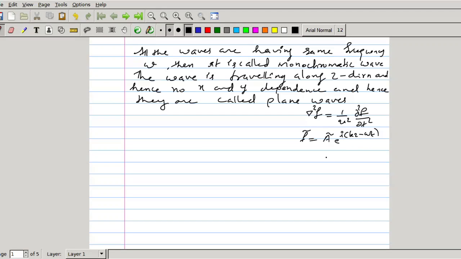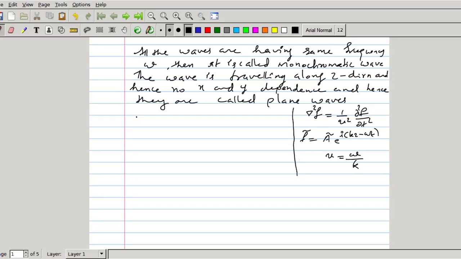So we can assume a solution like this, for the wave represented by the equation del square f equal to 1 by v square dou square f by dou t square, where v, k and omega are related by the equation v equal to omega by k.